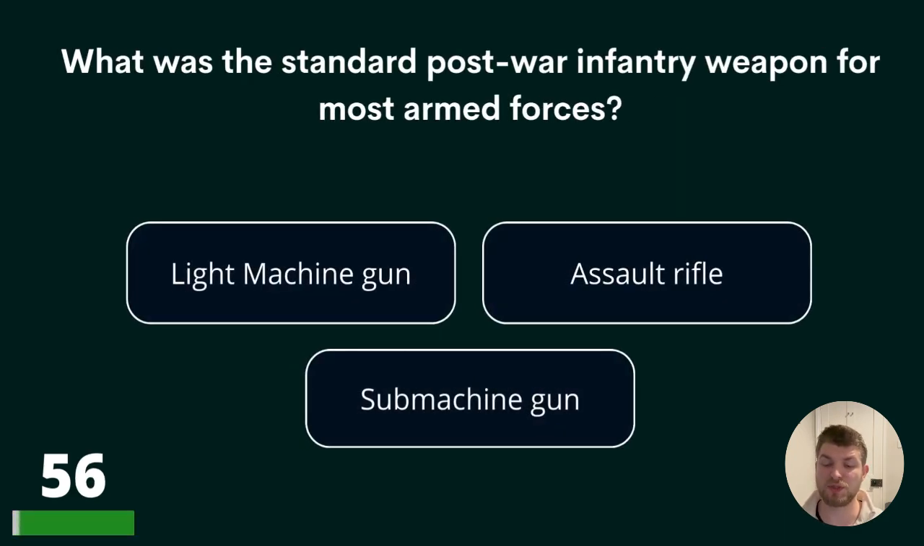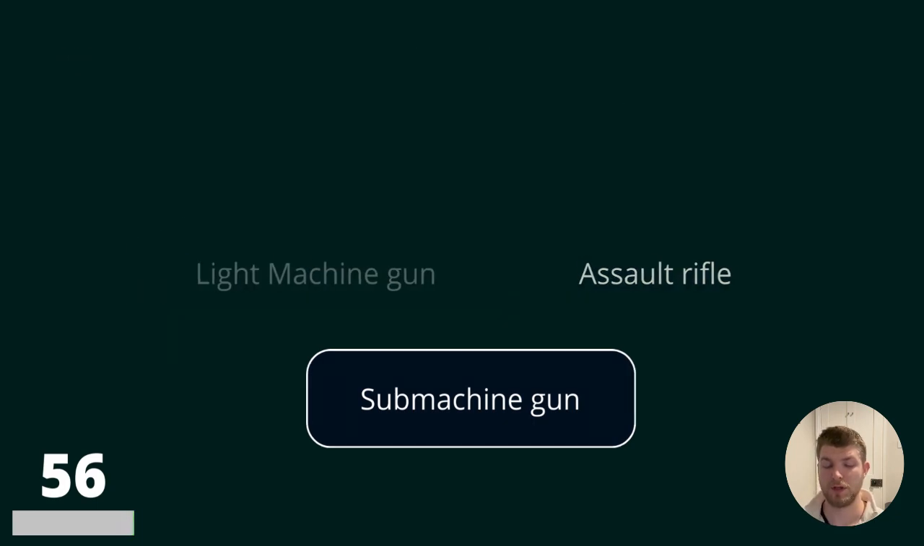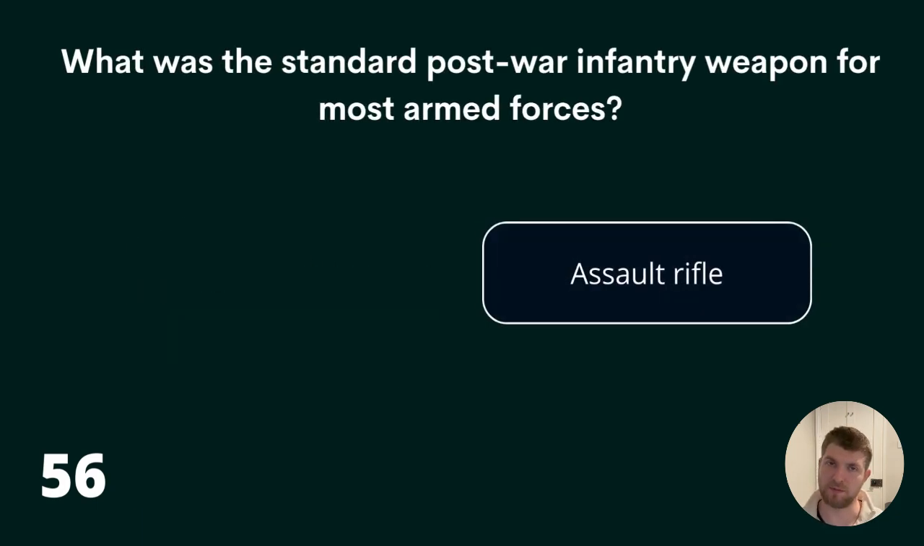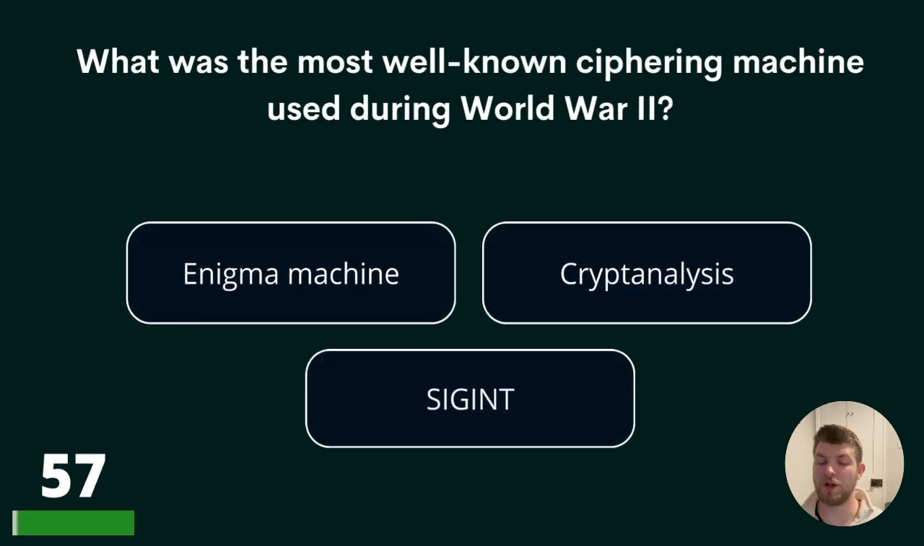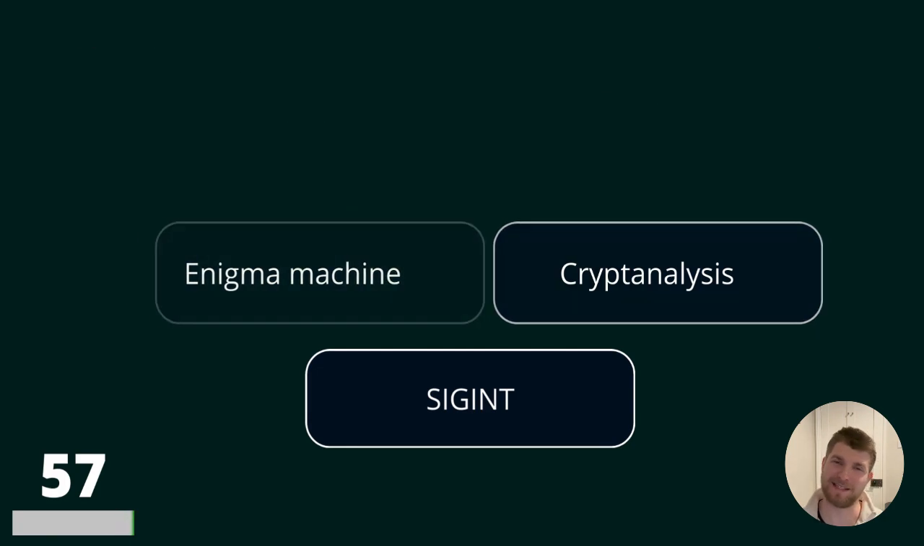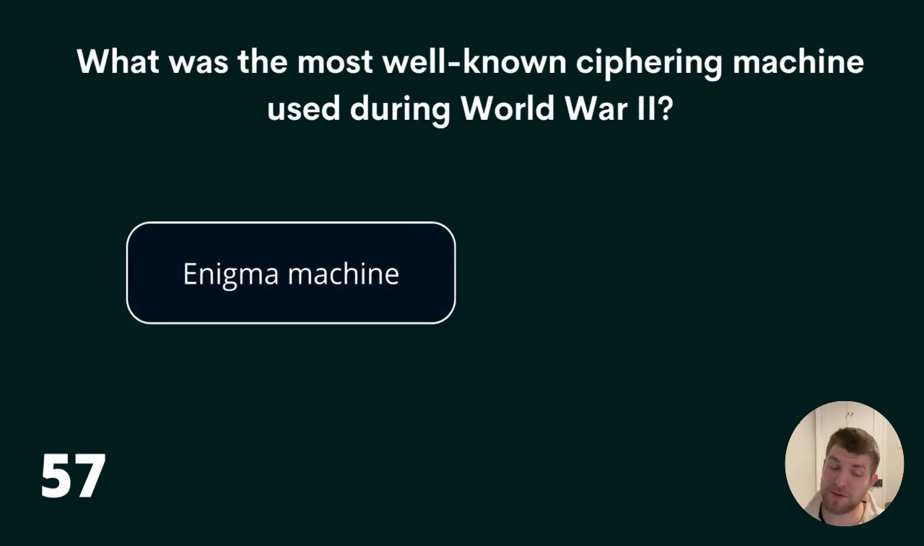What was the standard post-war infantry weapon for most armed forces? Light machine gun, assault rifle, or submachine gun? The answer is assault rifle. Question 57. What was the most well-known ciphering machine used during World War II? Enigma machine, cryptanalysis, or SIGINT, S-I-G-I-N-T? That's cryptanalysis, that second one. The answer, though, is Enigma machine.